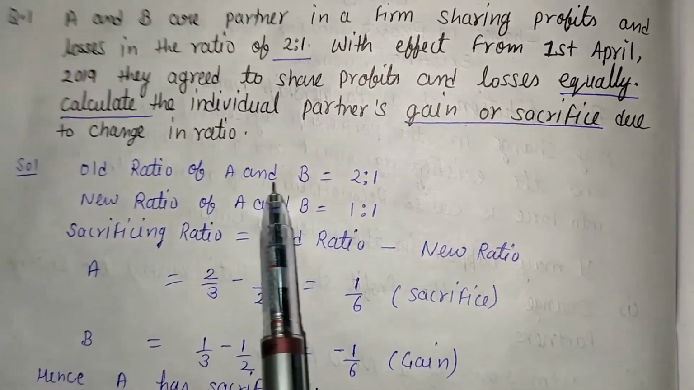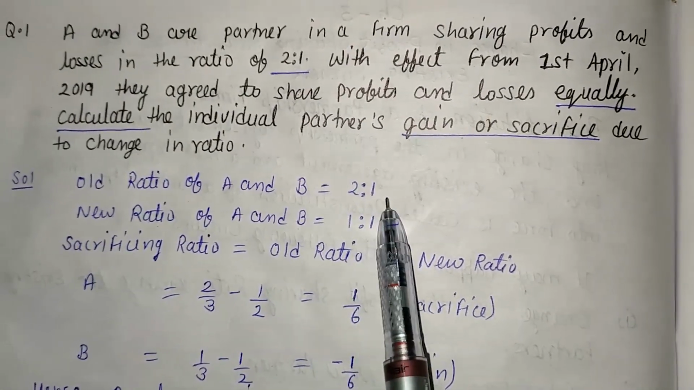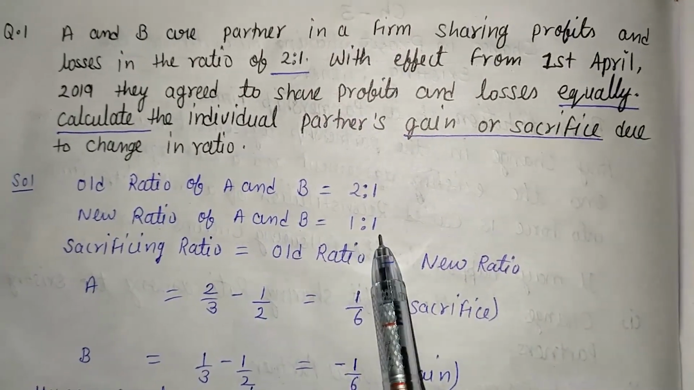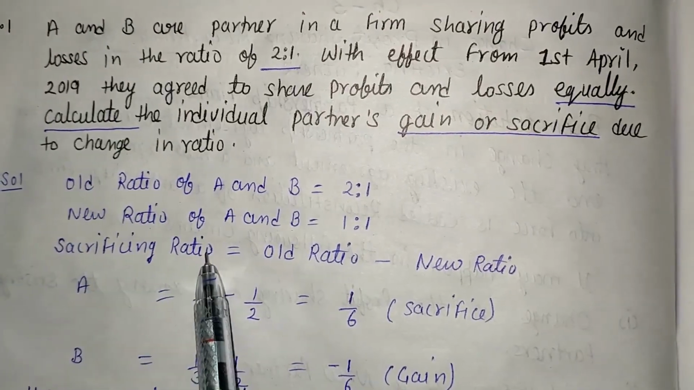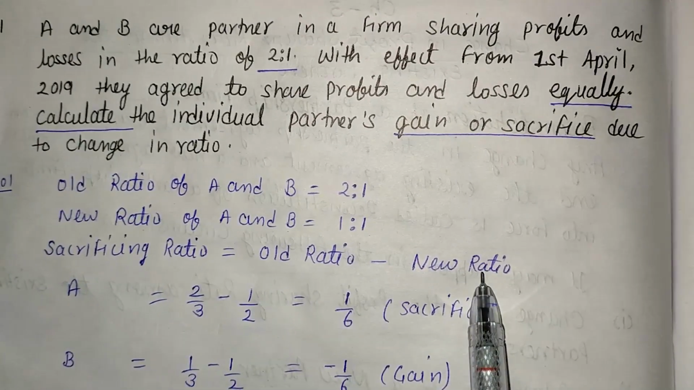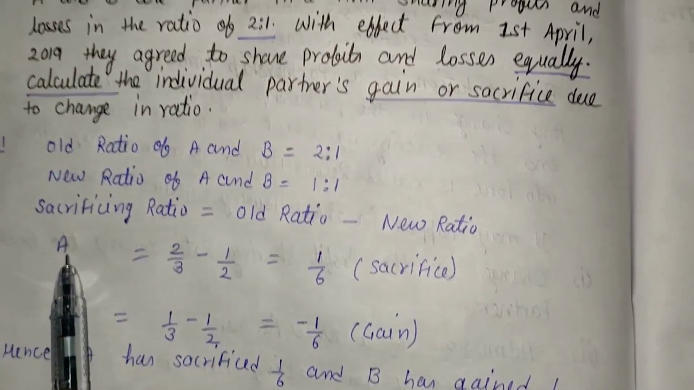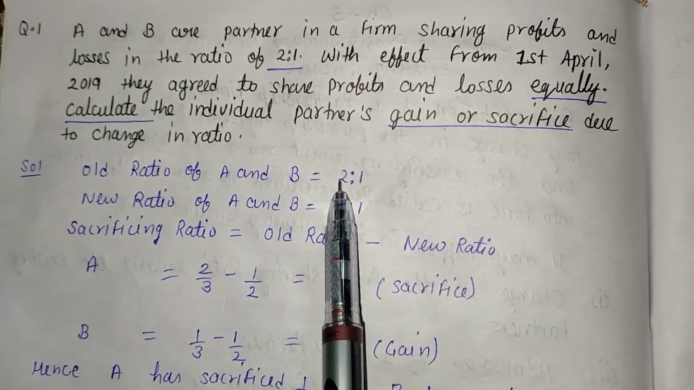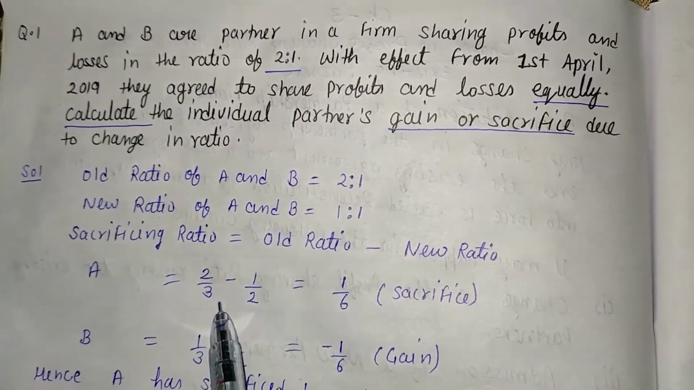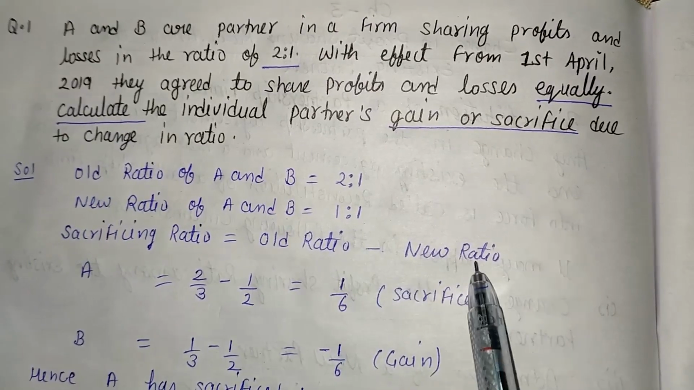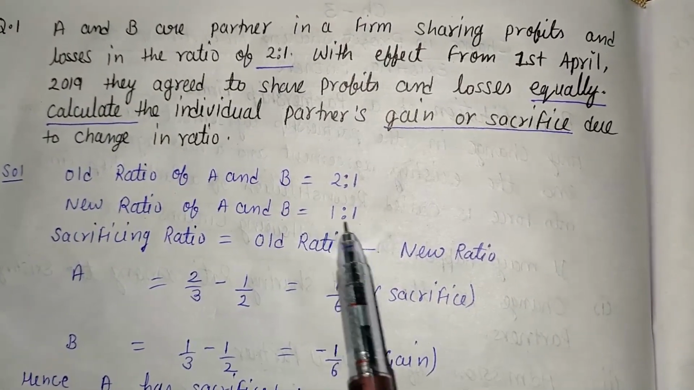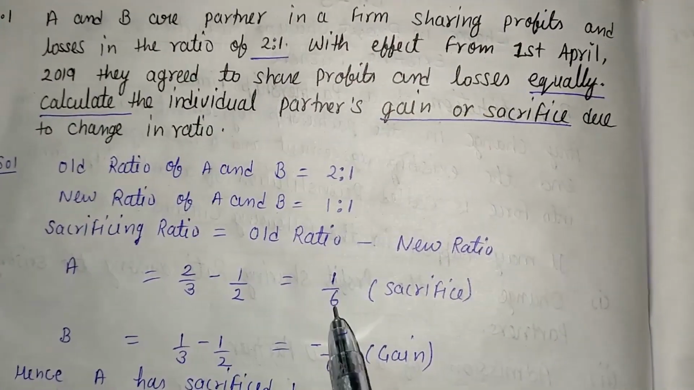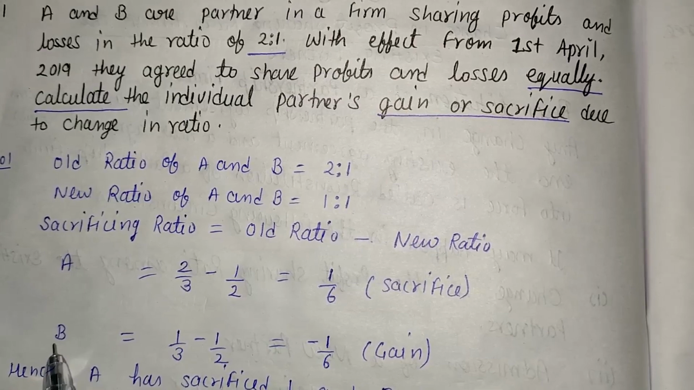Old ratio of A and B, given in the question, is 2:1. New ratio of A and B, given as equally, means 1:1. The sacrificing ratio formula is old ratio minus new ratio. First of all, sacrificing ratio of A: old ratio of A is 2, total is 3, so 2/3 minus new ratio. A's new ratio is 1 and the total is 2, so 1/2. After solving this, we get 1/6. Second one, B.